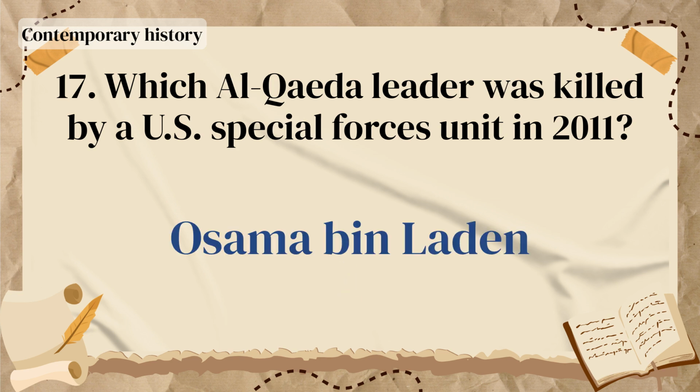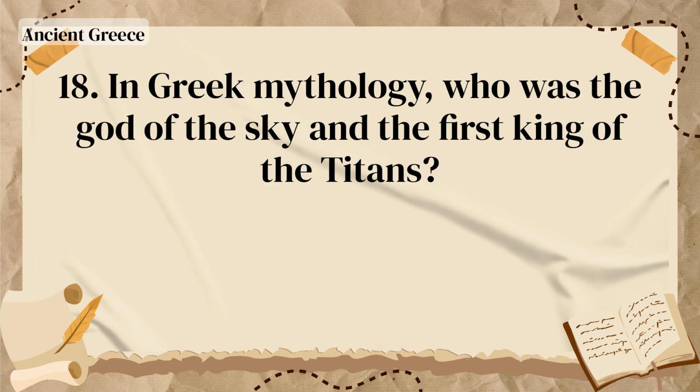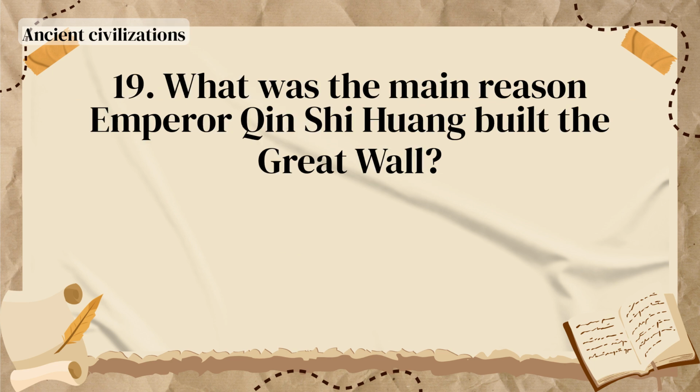Osama bin Laden. In Greek mythology, who was the god of the sky and the first king of the Titans? Uranus. What was the main reason Emperor Qin Shi Huang built the Great Wall?